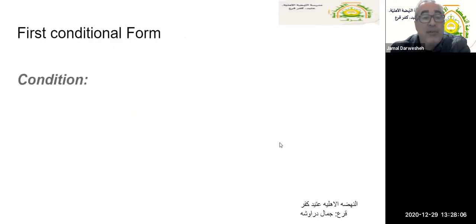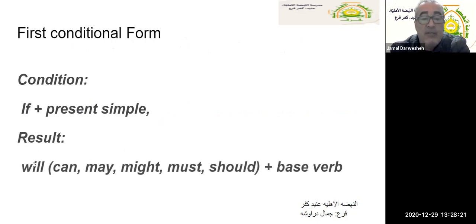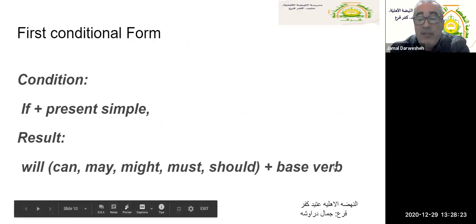First conditional form. We have the first part, which is the condition. Now the condition consists of if plus present simple. The second part is the result, which consists of will plus the base form of the verb. We can also use can, may, might, must, should, all modals, plus the base form of the verb instead of will.